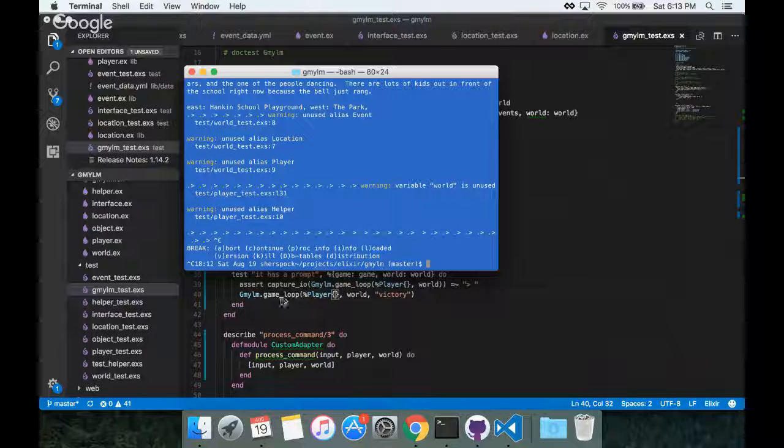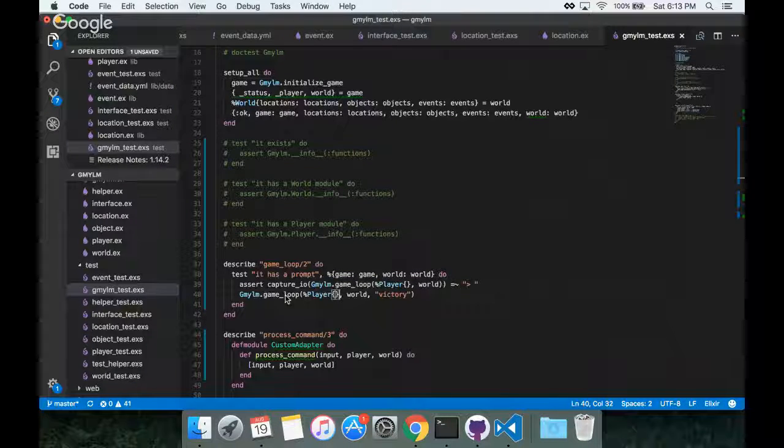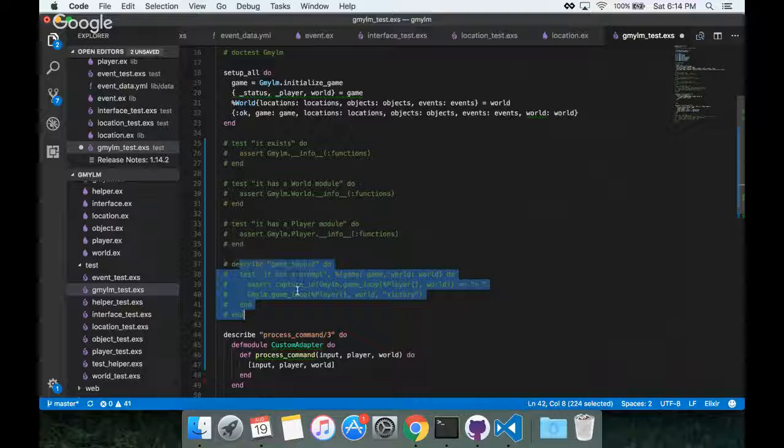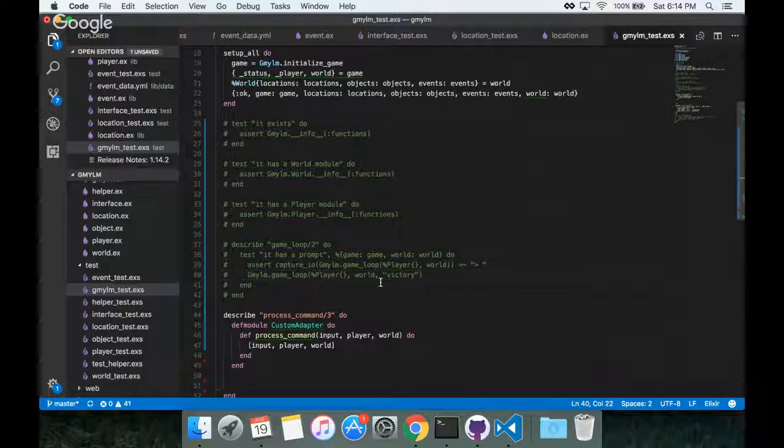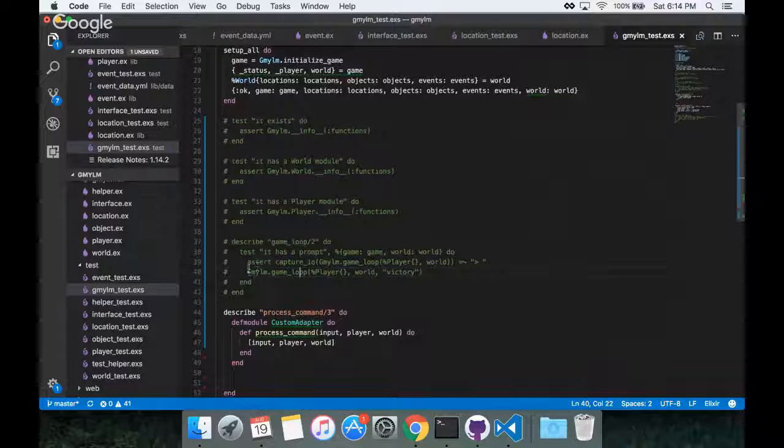Let's find out. So it has a prompt. We are going to go ahead and comment out this describe block and this test block for the time being, because it's not going to work.